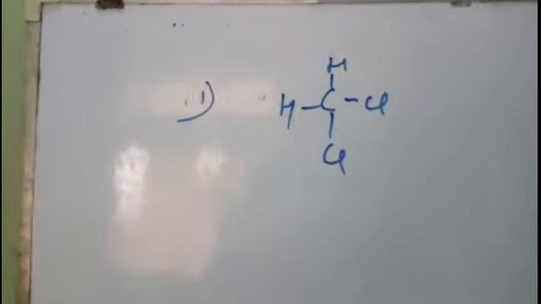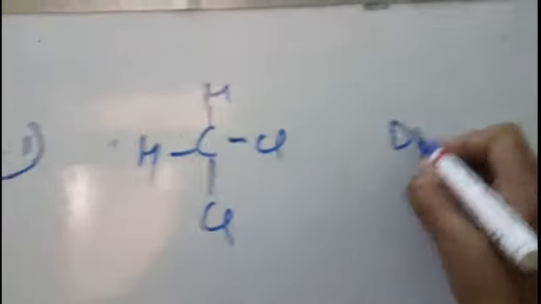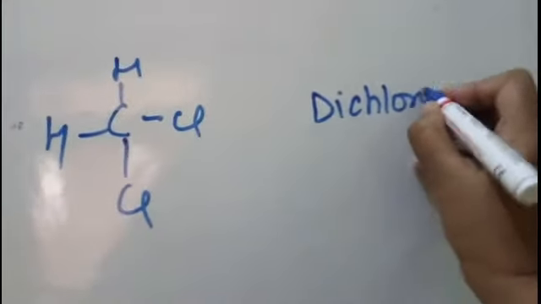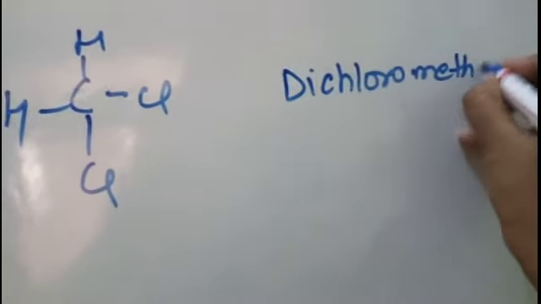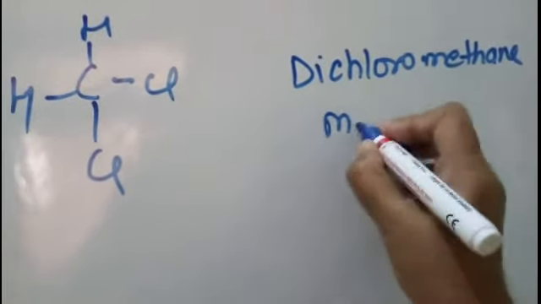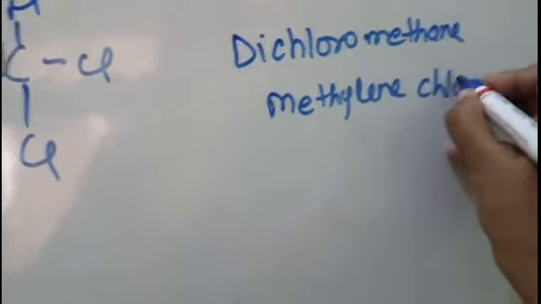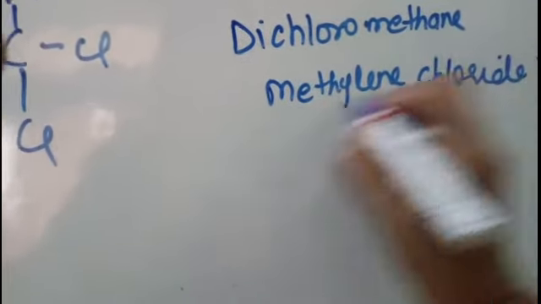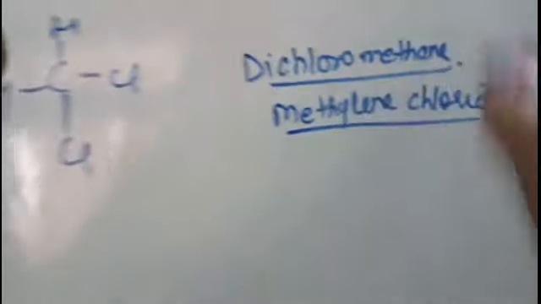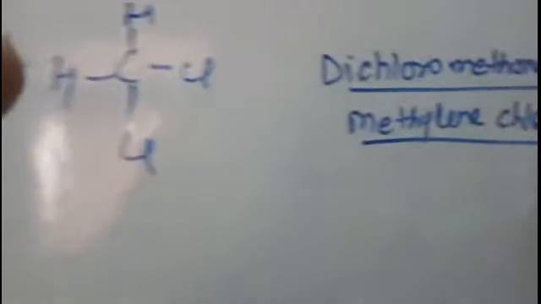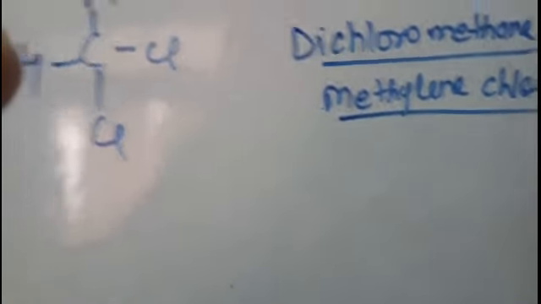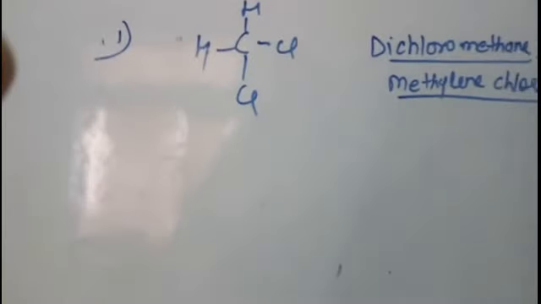So the first compound which you have to study is dichloromethane. It is also known as methylene chloride. This is the common name, and this is its IUPAC name, CH2Cl2.